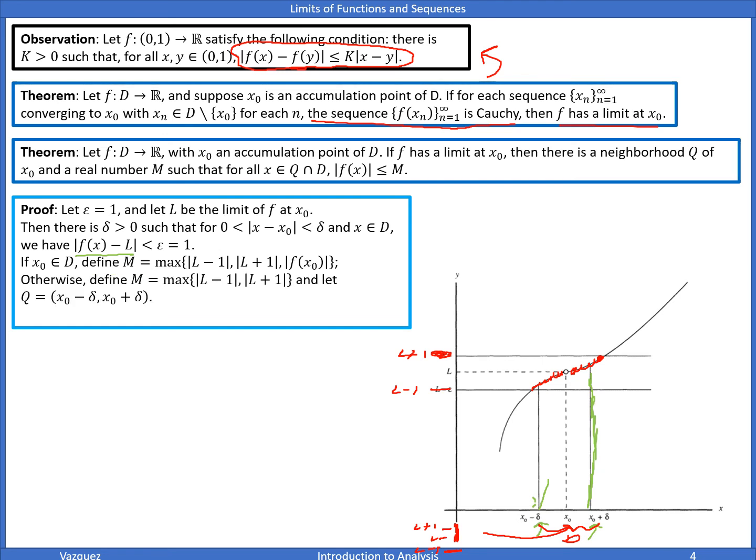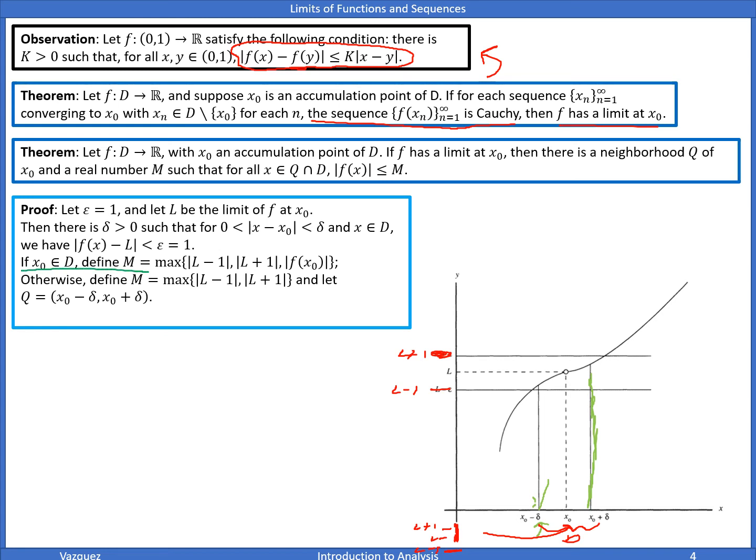What does that tell us? This is saying if x is in D, right? Sorry, let me erase to make this clear. So this here I'm going to underline in green.